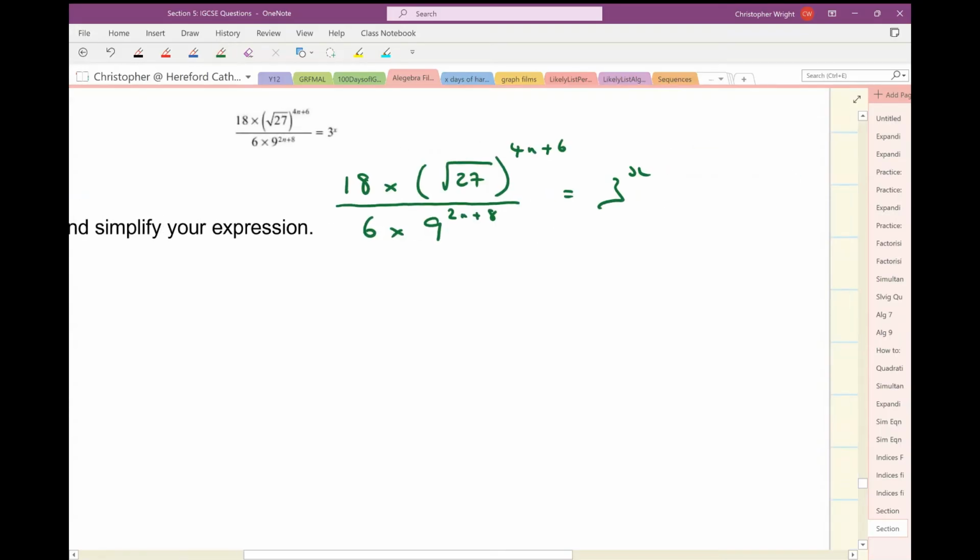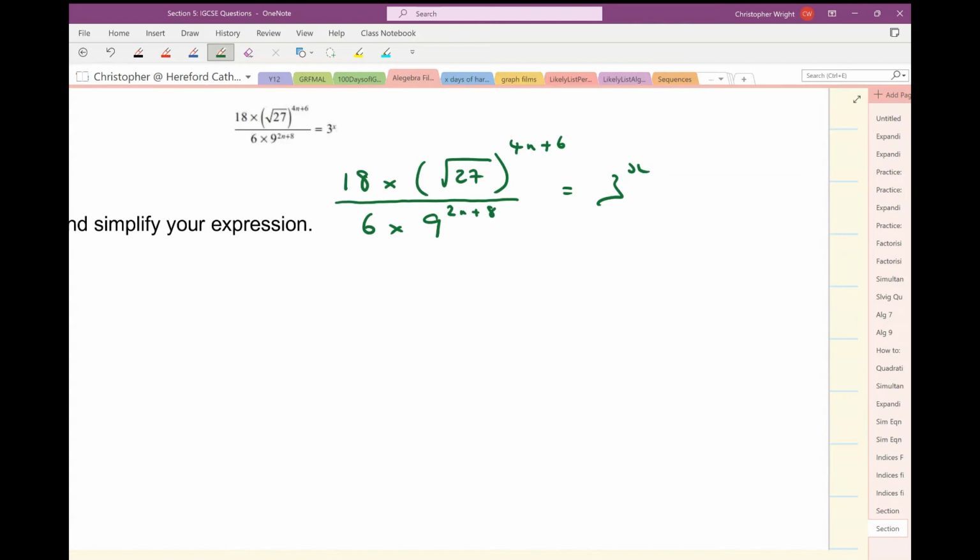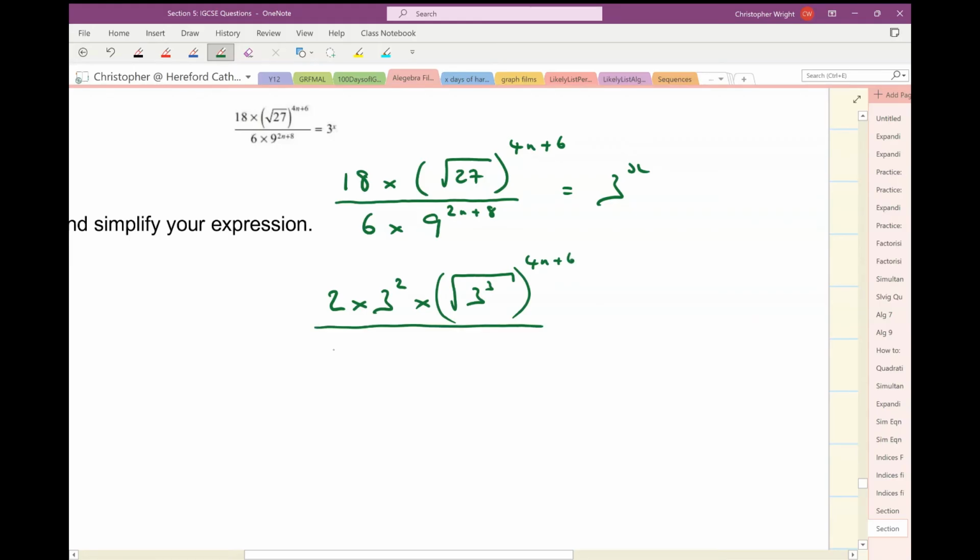Okay, well, let's simplify the left-hand side, shall we? So on the top, now 18, that's 2 9s. So I'm going to write that as 2 times 3 squared times the square root of 27. Well, 27 is 3 cubed. So what I've got here is the square root of 3 cubed, and that's being raised to the power of 4n plus 6. Meanwhile, the bottom here, 2 times 3 times 9, and 9 is 3 squared, so I've got 3 squared being raised to the power of 2n plus 8.